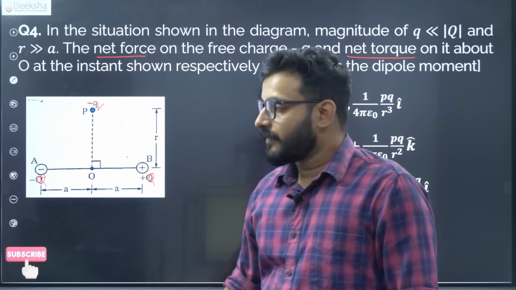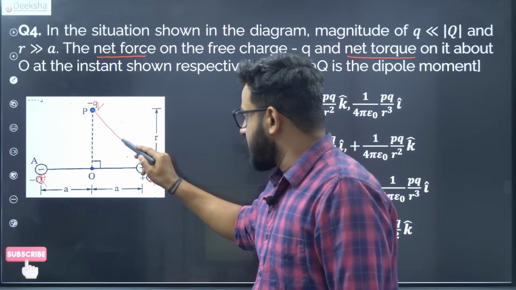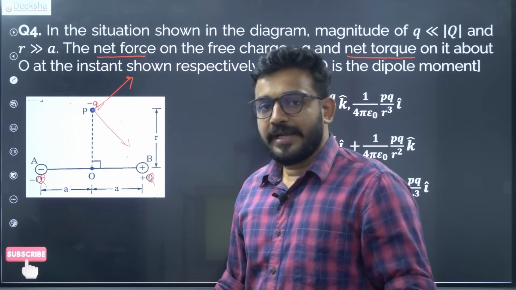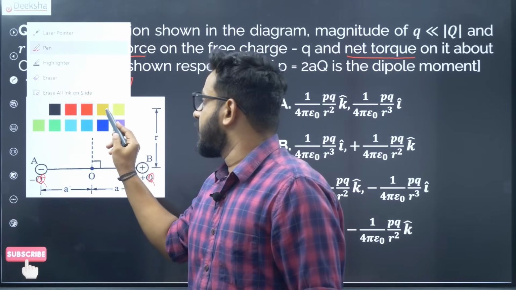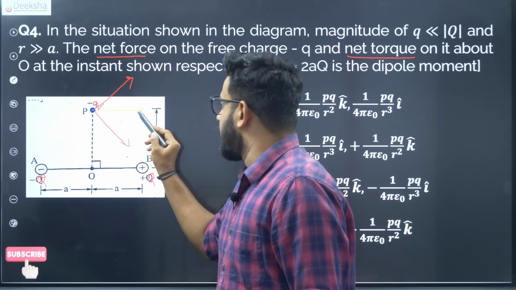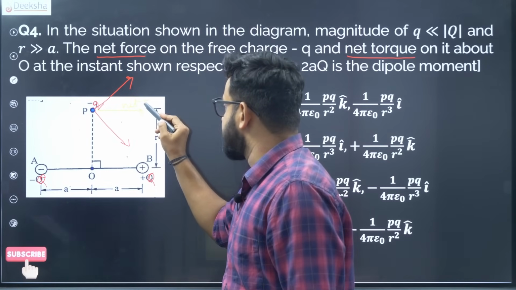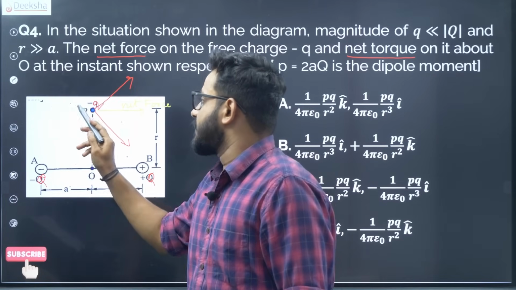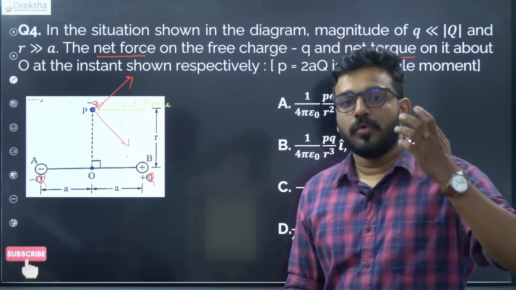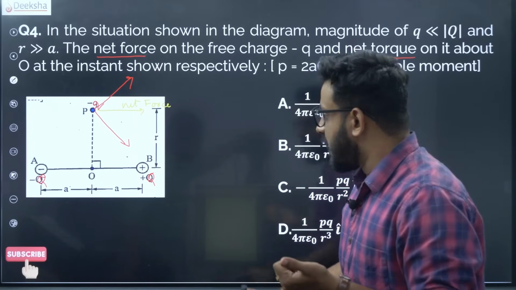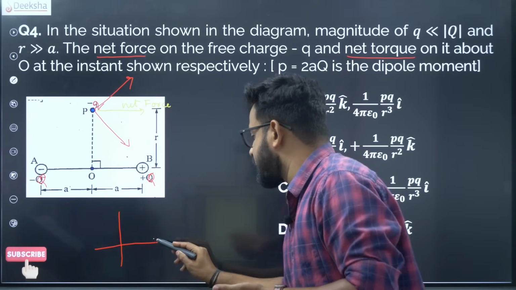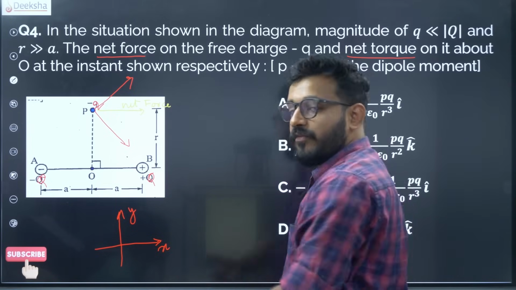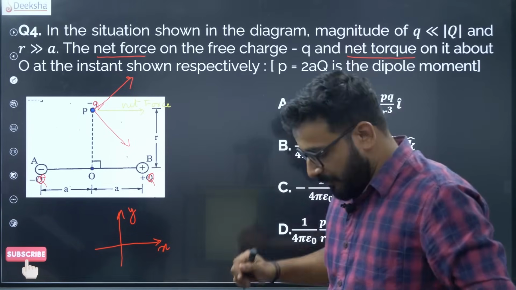So force is given, it's a negative charge, positive charge. So this force is in this direction, and this negative repulsive force is in this direction. So the net force, let me use a different color so that you get it properly. This is the net force. Net force is in this direction, and force is given by field into charge. And this direction, actually, we can give the axis. So this is the positive x axis, this is the positive y axis, and perpendicular to the plane of this screen is the z axis. So it is actually in the positive x axis.